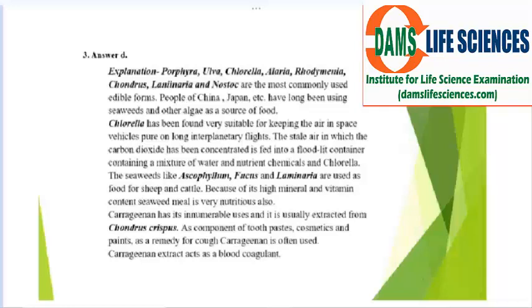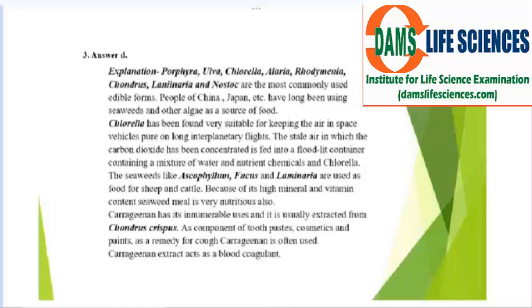The seaweeds like Ascophyllum, Fucus, and Laminaria are used for sheep and cattle because of their high mineral and vitamin content. Seaweed meal is very nutritious also. And the fourth is Chondrus crispus, a component of toothpaste, cosmetics, and paints, and carrageenan is often used as an extract, which is used as a blood coagulant. So answer D is also correct.